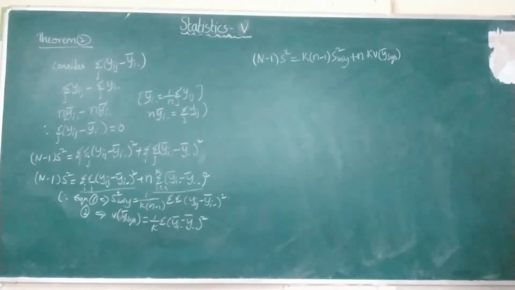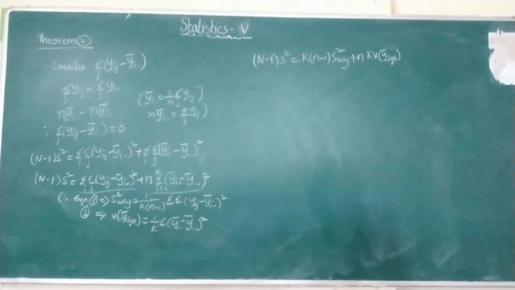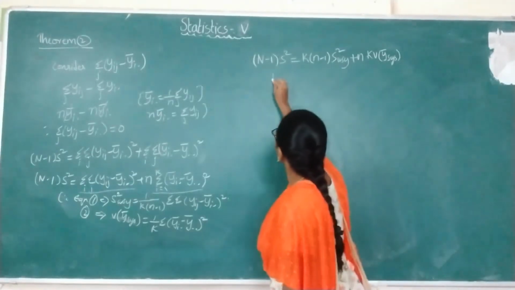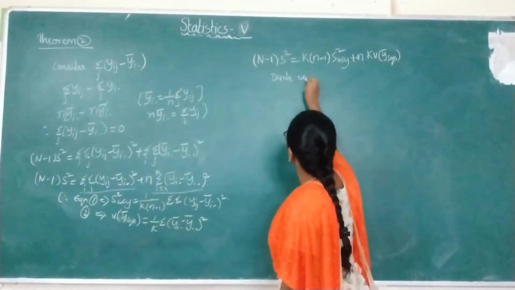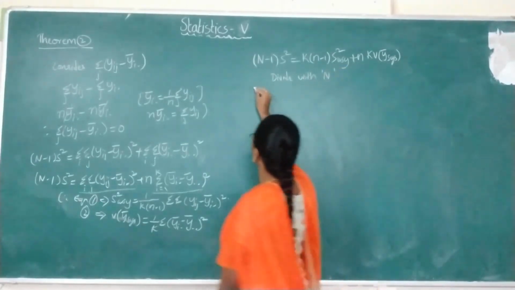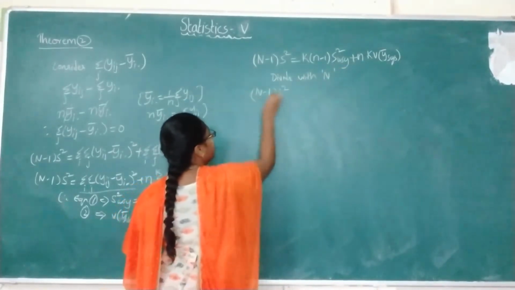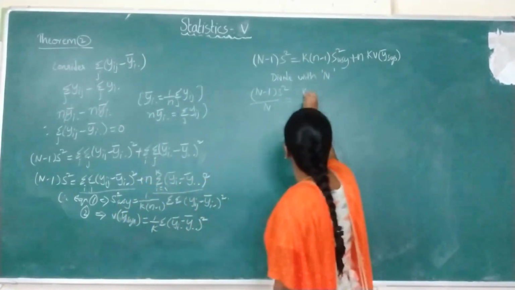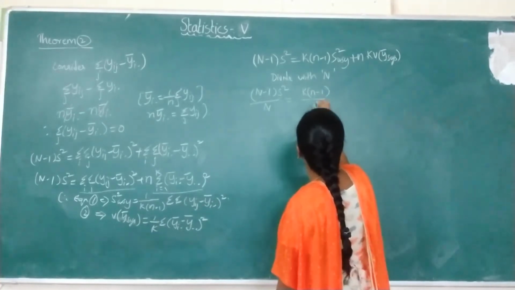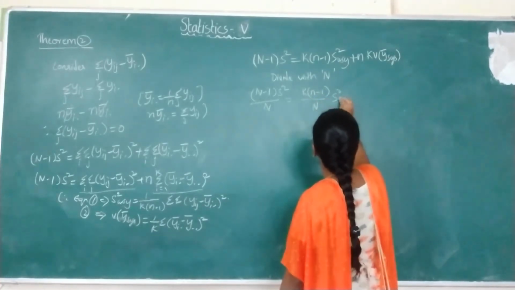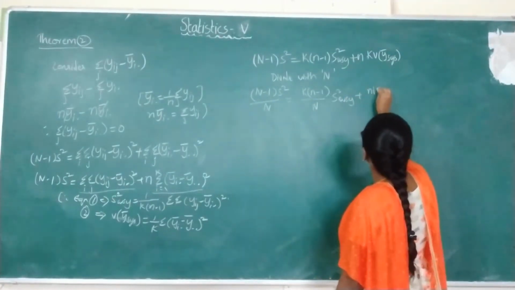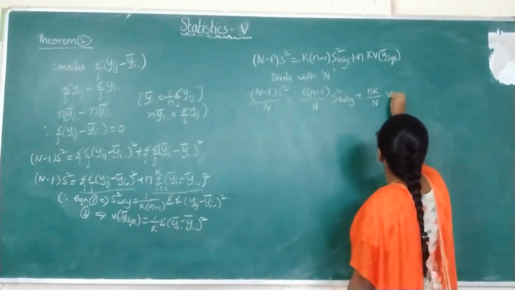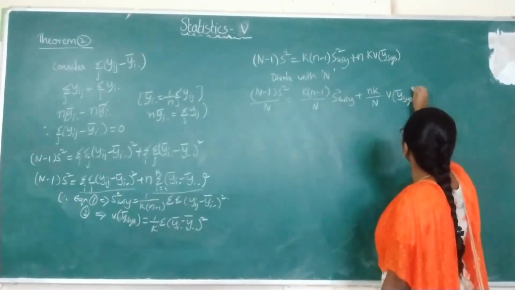Next what we do is we will divide the above equation by capital N. So divide with capital N. So you will get (n minus 1) s square by N equals k into (n minus 1) by capital N into s square wsy plus n into k by capital N into the variance of the systematic sampling mean.